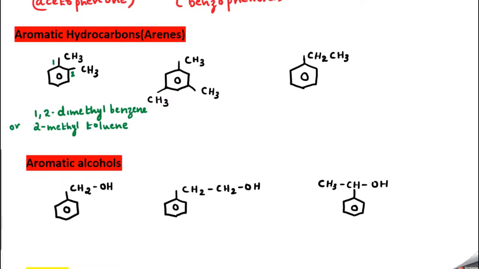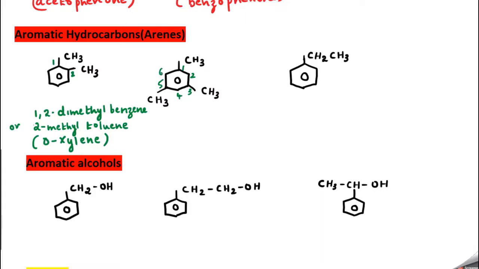There is a famous common name for this compound. Can anybody tell? Whenever two CH3 groups, nothing other than CH3 groups, come on the benzene ring, we use the common term xylene. And since these are at ortho positions, the common name is orthoxylene. You will learn this in the hydrocarbons chapter. Now, what is the name of this compound? Can anybody name it? 1, 2, 3, 4, 5, 6.